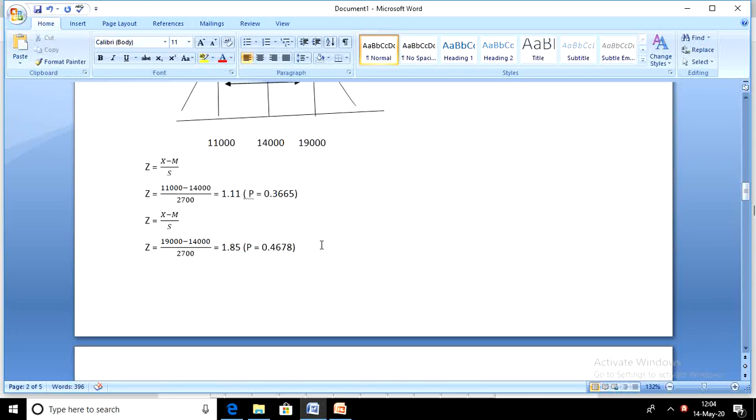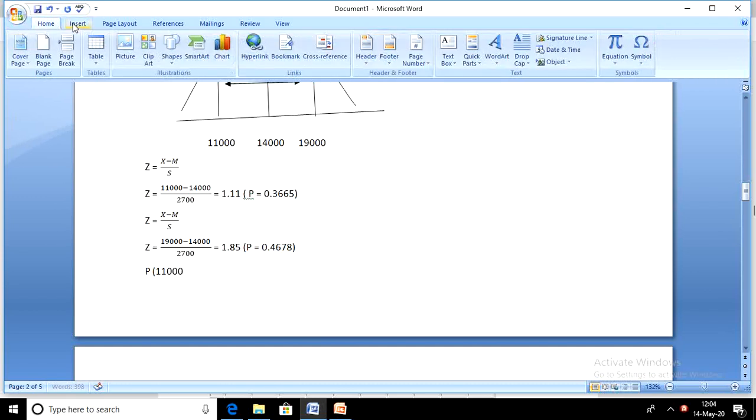So finally, you can conclude by saying, what is the probability of 11,000 being less than or equal to X being less than or equal to 19,000. That's how we write it.